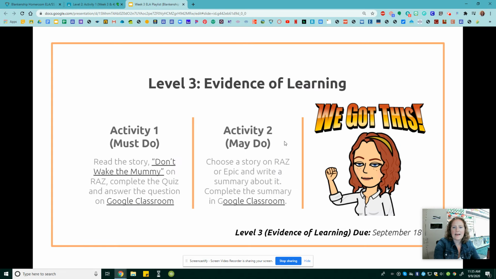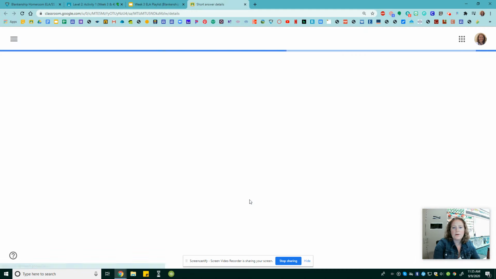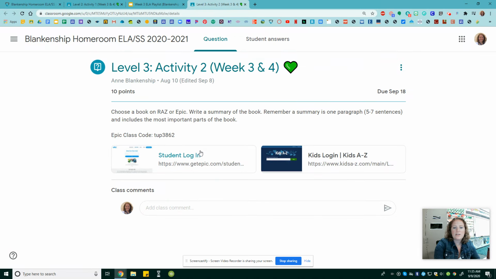Your second activity for level 3 is you get to choose a story. So you can choose a story on RAS or you can choose a story on Epic and then write a summary about it. And then complete that summary in Google Classroom. So in Google Classroom, you're going to either log on to Epic or log on to RAS and then write a summary. That's one paragraph, which is 5 to 7 sentences, about the most important parts of the book. I can't wait to read your suggestions.